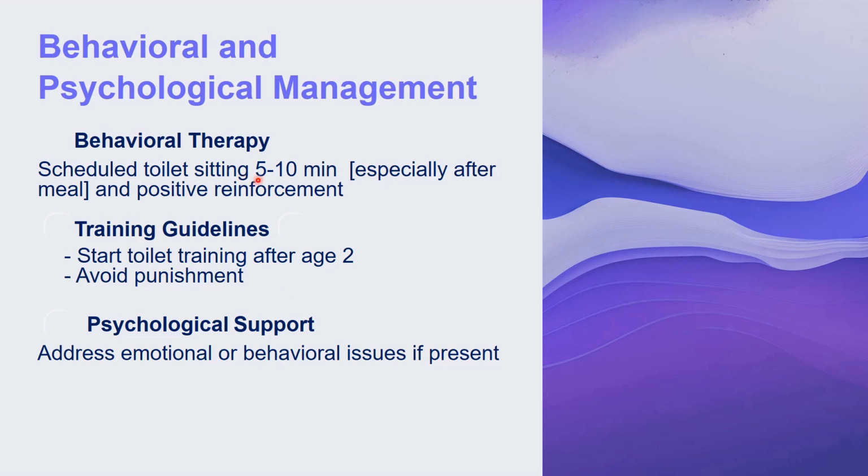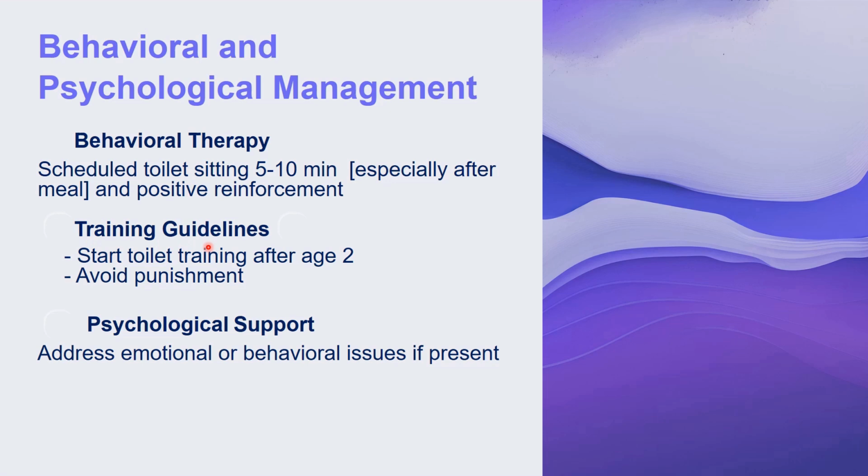Then there are some behavioral therapies. A very good behavioral therapy is to make a scheduled toilet time for the child. Make the child sit in the toilet for 5 to 10 minutes whether the stool is coming or not. Especially you can do this after meals, and then try positive reinforcement. That is, you give a reward if the child passes stool at that time. This way the child will develop a habit of passing stool when sitting in the toilet, especially if you do this at the same time every day.